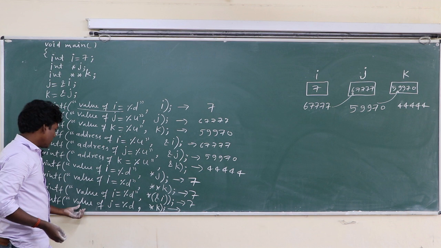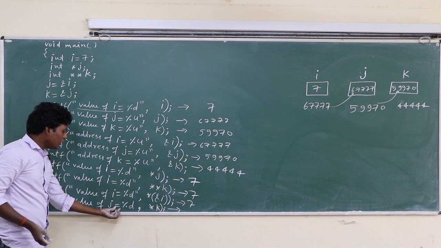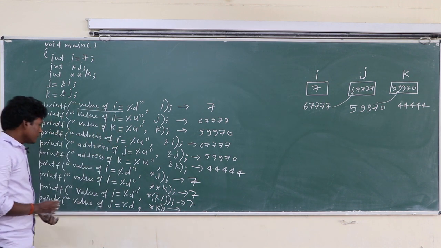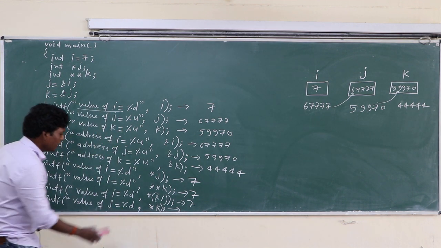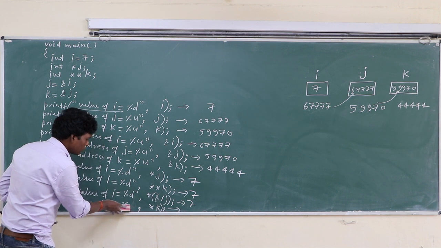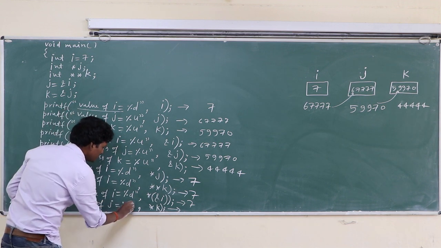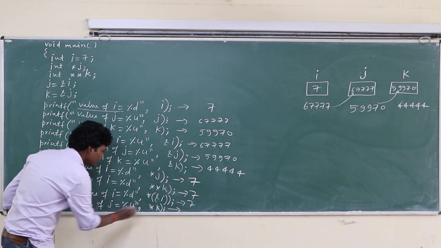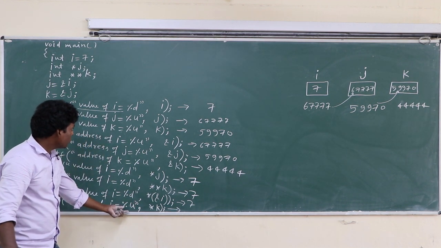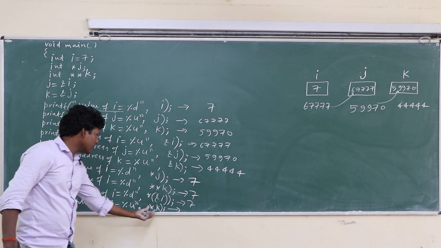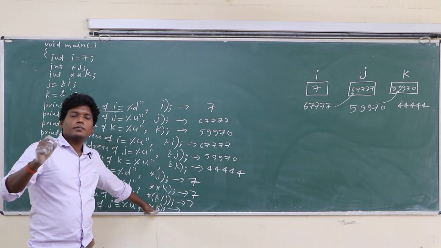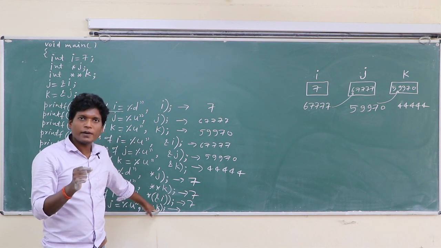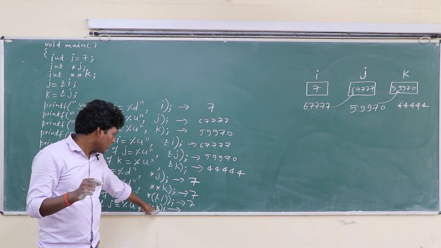Okay, value of j equal to, in place of %d this will be printed. So class, here will be %u, here will be %u. Okay, %u, this %u prints this. K has the value, the address of j.